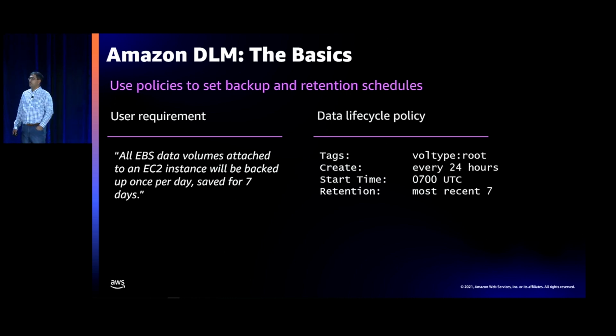In this case, I want all EBS volumes attached to an EC2 instance to be backed up once per day, saved for 7 days. And so there I have a tag with a vol type. I have a create policy that is every 24 hours. I have a start time. In this case, I picked 7 UTC. And then keep the most recent 7. So count of snapshots by lineage.